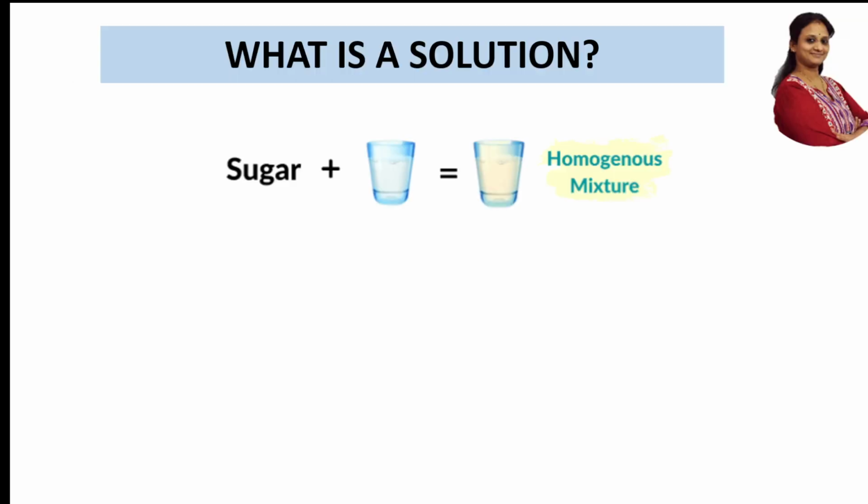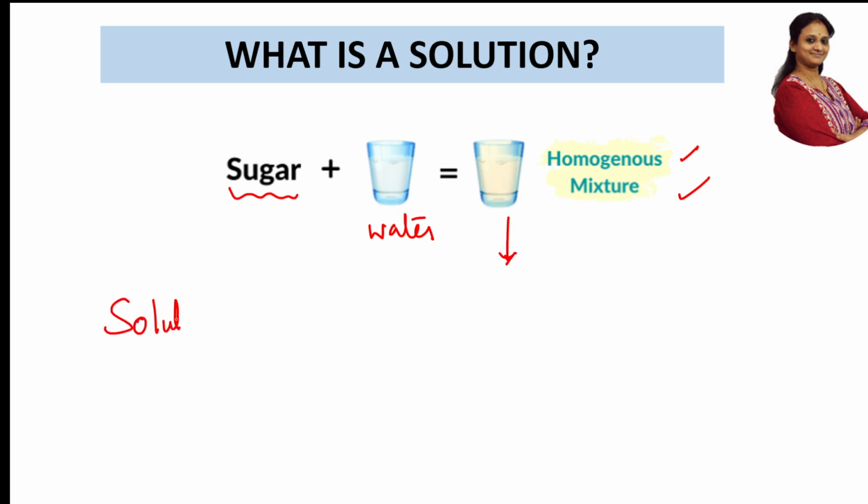Chapter number 2, according to your board, first concept. First of all, I should know what is a solution. What are you finding here? You're taking sugar and adding it to water. Sugar and water put together form a mixture. That mixture is called a homogeneous mixture. What is homo? Evenly distributed. Now I'm going to define this particular mixture, whatever is there, as a solution.